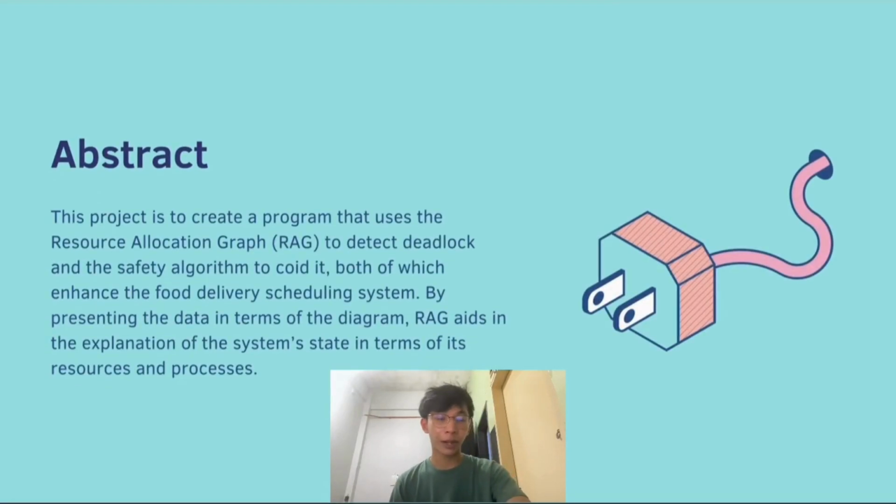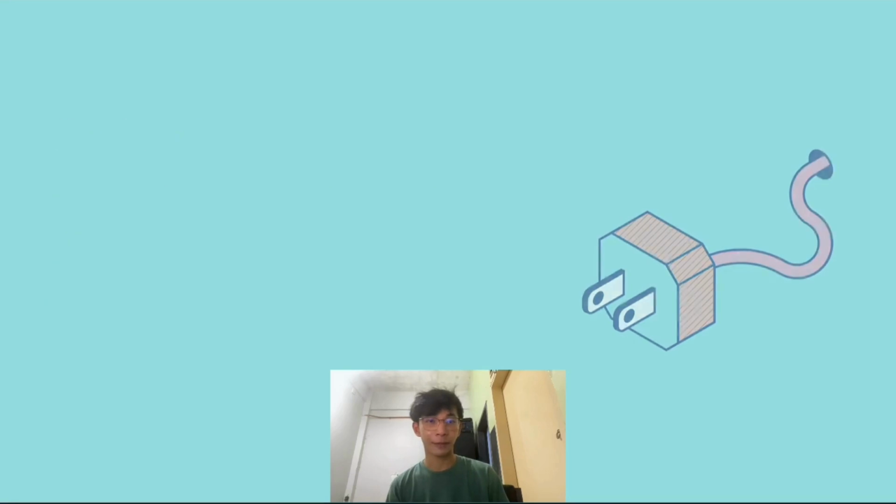Hello, my name is Muhammad HAFIZ bin KAMAL, and I will be presenting the abstract, problem statement, future works, and conclusion. So for the abstract, the aim of this project is to create a program that uses the resource allocation graph, or RAG, to detect deadlock and the safety algorithm to avoid it, both of which enhance the food delivery scheduling system. By presenting the data in terms of the diagram, RAG aids in the explanation of the system's state in terms of its resources and processes.